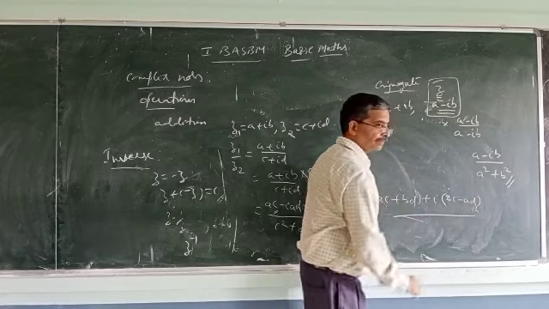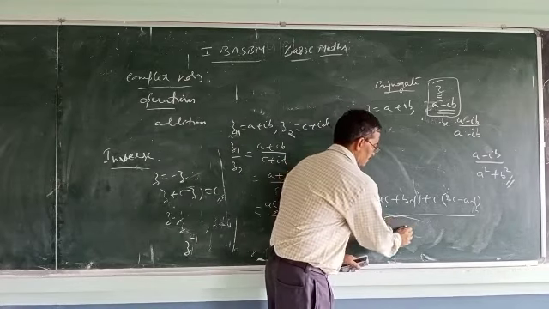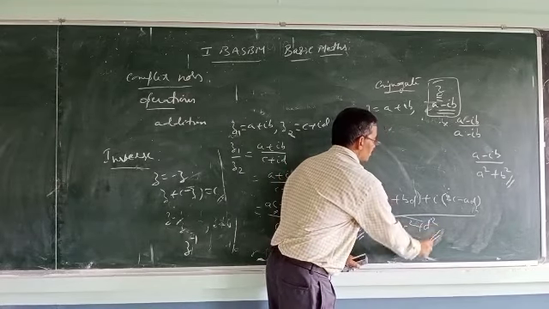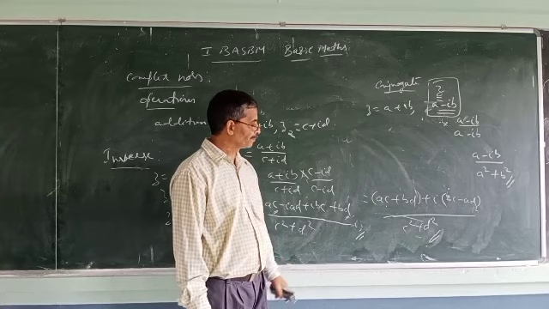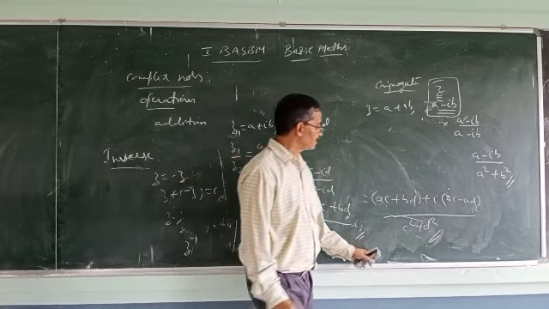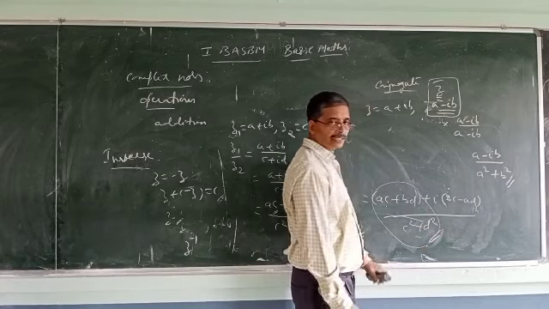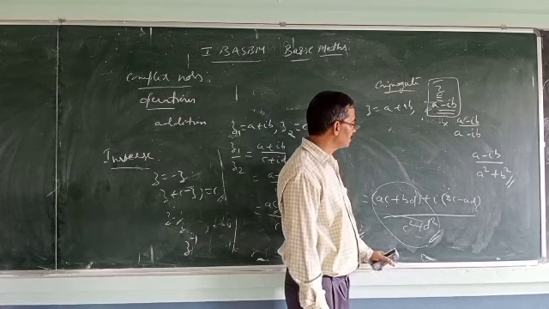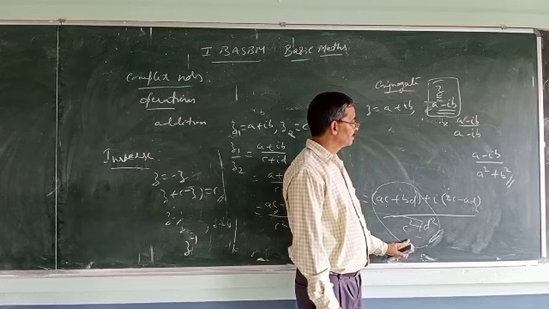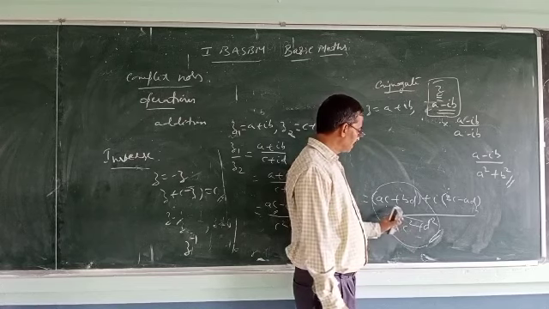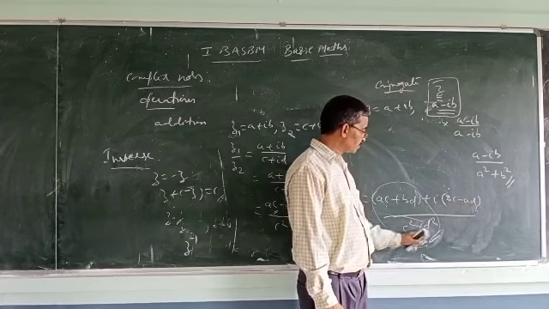Divided by the denominator c square plus d square. This is the one. Here again you can separately write. So what is the real part? ac plus bd by c square plus d square is the real part. What is the imaginary part? The imaginary part is bc minus ad by c square plus d square. So this is the real part, ac plus bd by c square plus d square. The imaginary part is bc minus ad by c square plus d square.